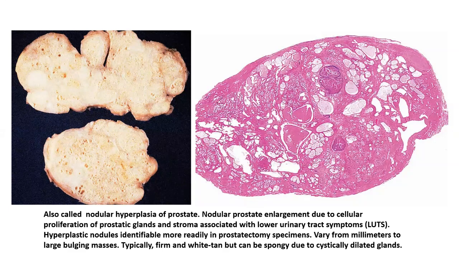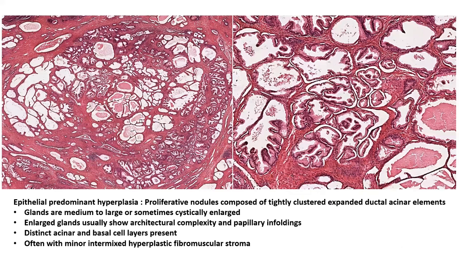And if you look under the microscope, you see that those hyperplastic glands are very well evident, and you look into the glandular structures, you see that they're very large and they have this very florid, almost papillary kind of elongations of the hyperplastic prostatic acinar element. So there's a pretty much complexity to these glands, which are usually large, and they are thrown into papillary enfoldings.